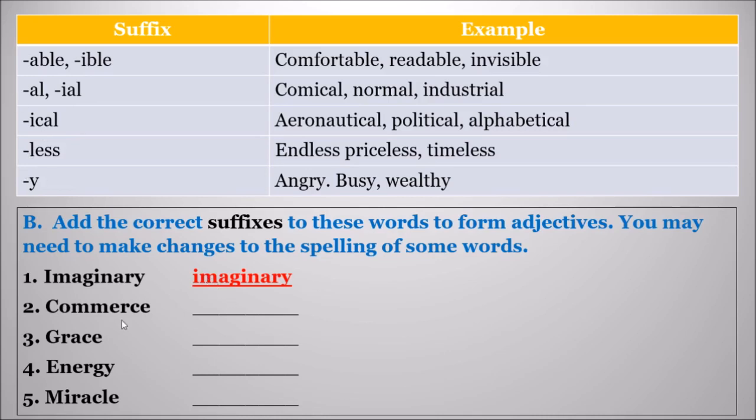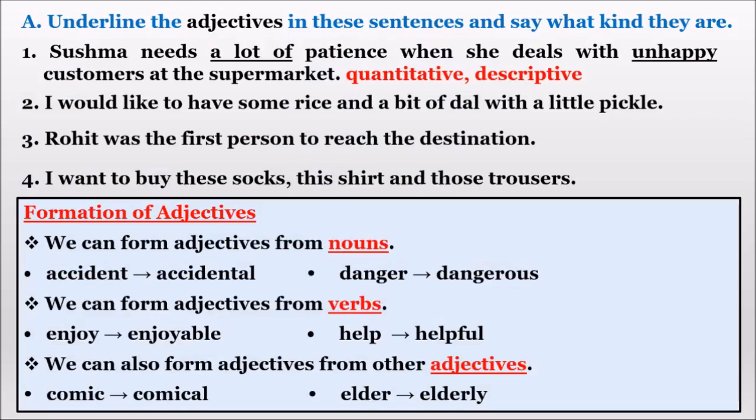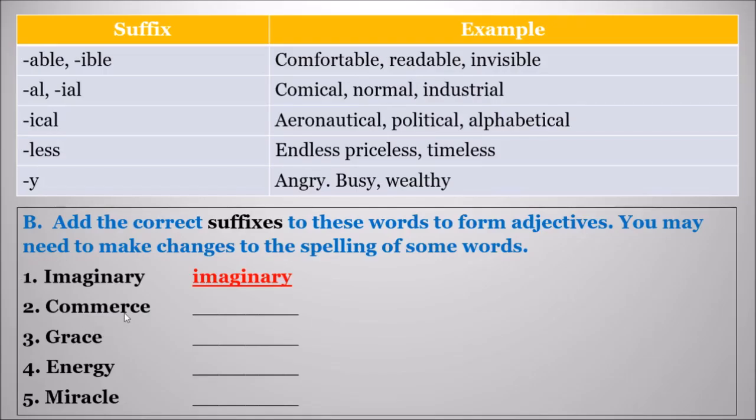A suffix is a word which can be added. These are the root words. We have to add a suffix here, and the spelling also changes. For example, the first 5 I will do here. Imaginary, imaginary. Commerce becomes commercial. So I will remove this E and I will replace it with IAL.